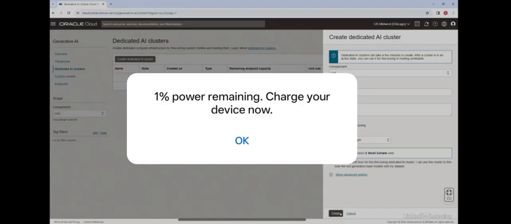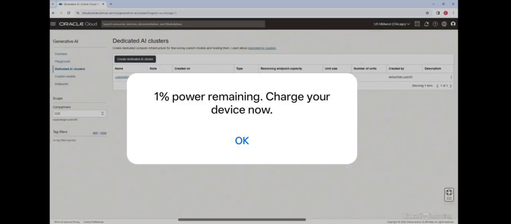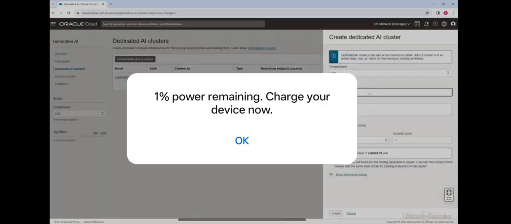So with that, I'll click create, and it will take a few minutes to create this fine tuning dedicated AI cluster. It's started creating now. So as it's doing that, let's go ahead and create a hosting dedicated AI cluster as well.